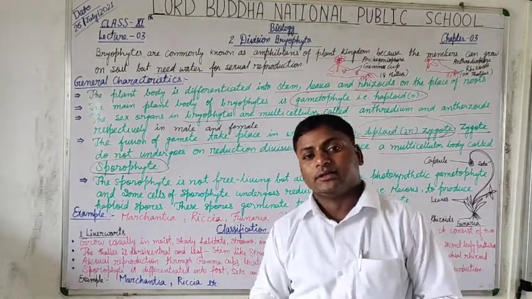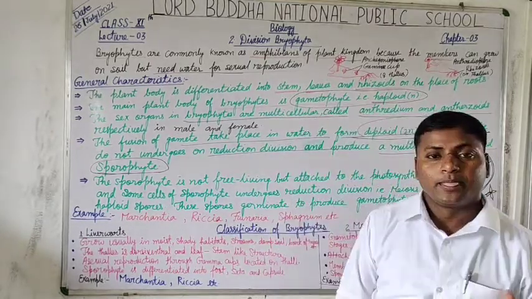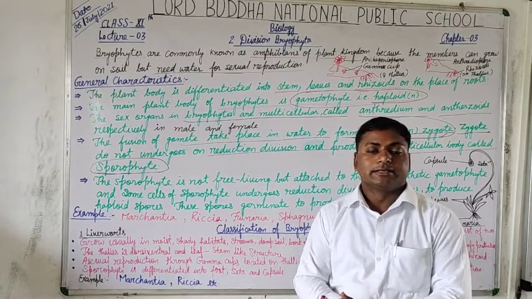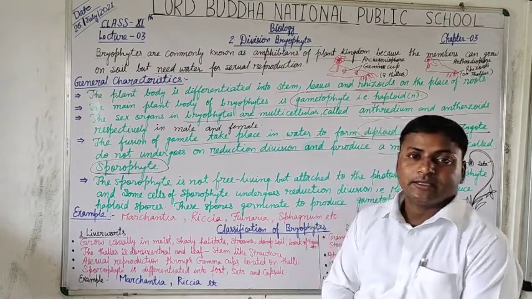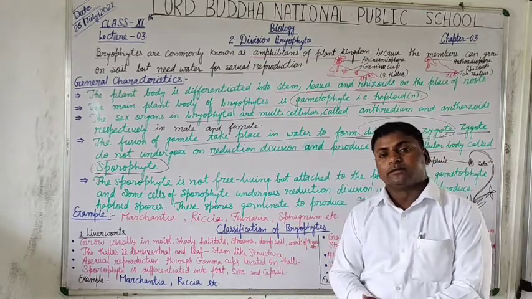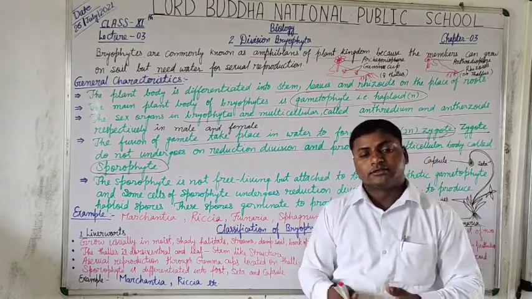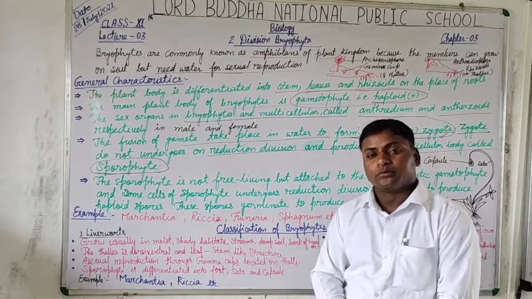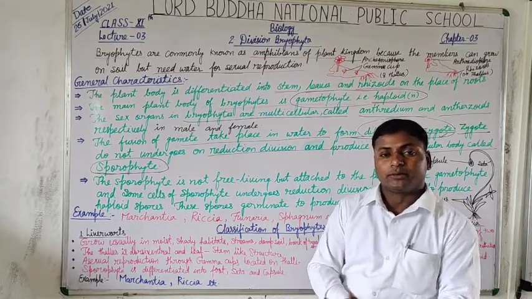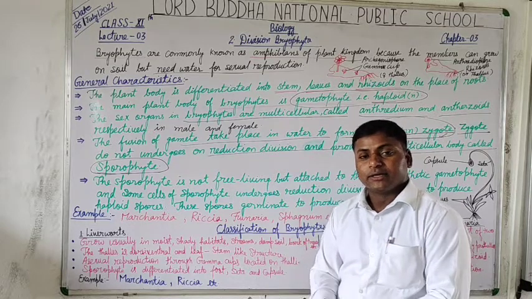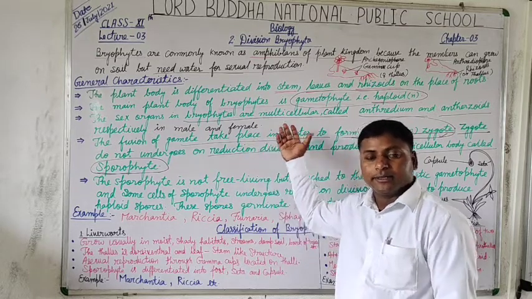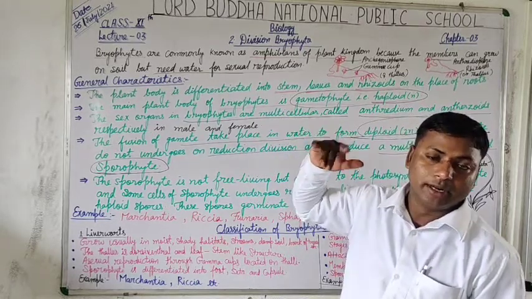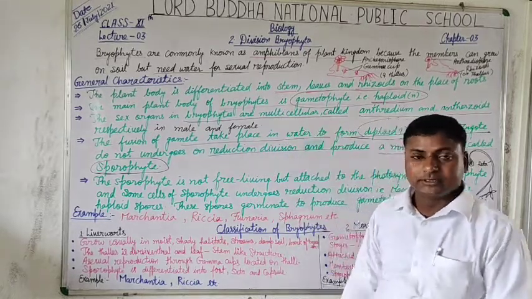Actually, students, the primordial form of leaf-like or thallus-like structure is called the protonema. The protonema turns into a secondary prothallus, and it bears the antheridium in male and archegonium in female plant body. Is that clear?